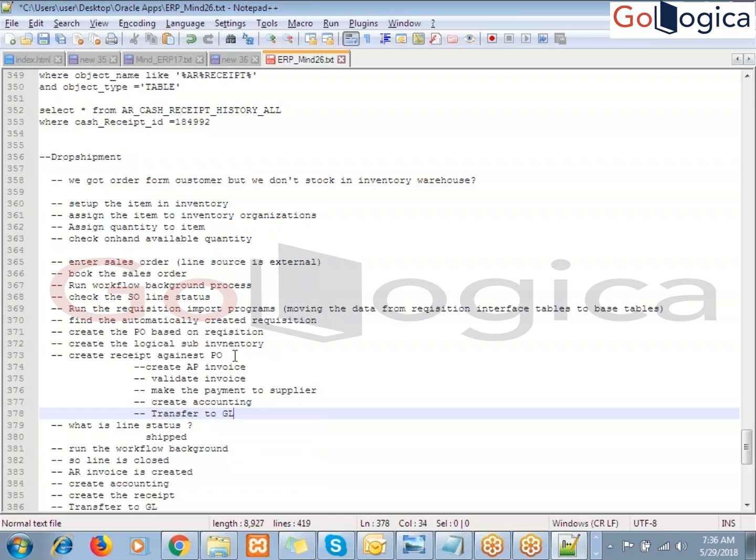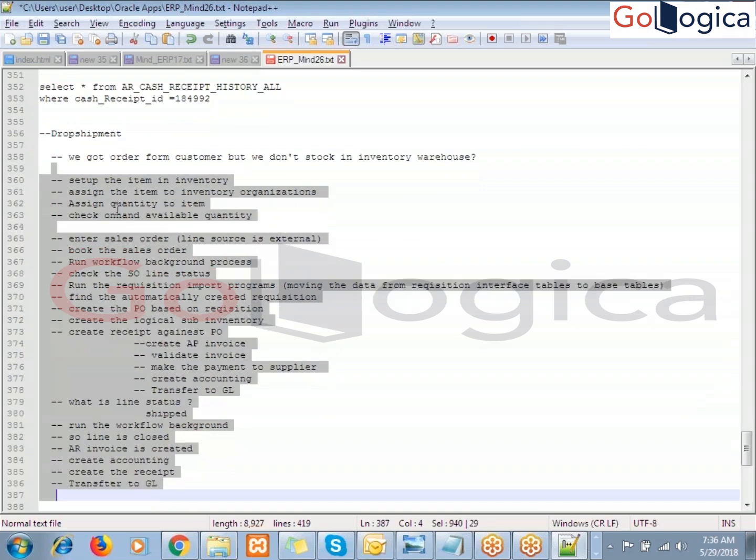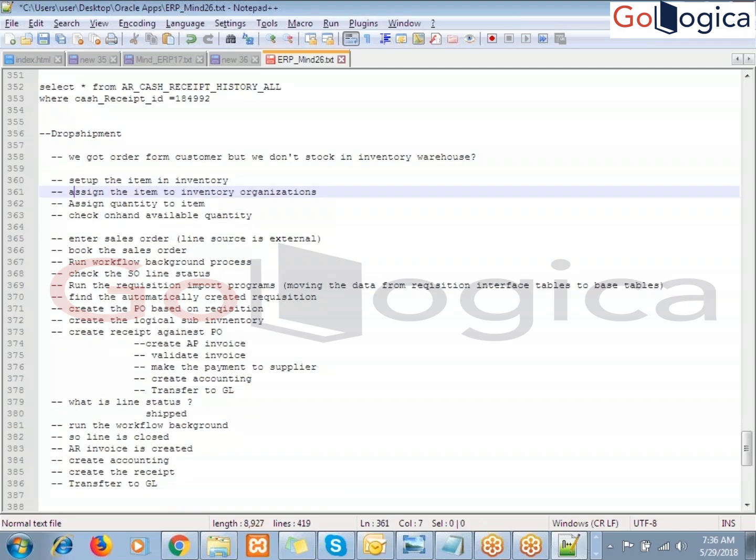Here I did one wrong step in the whole process. What is that? I will tell you. Why did I say it is wrong? Assign the quantity to that item.